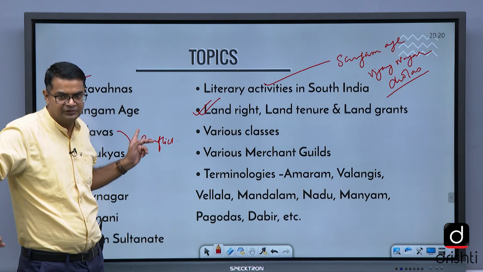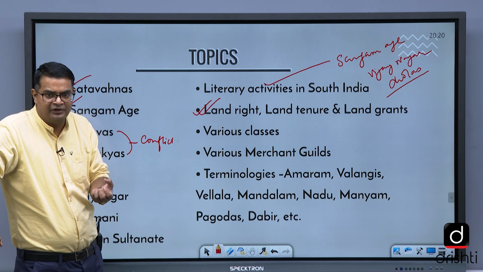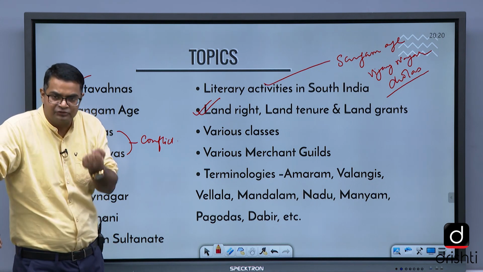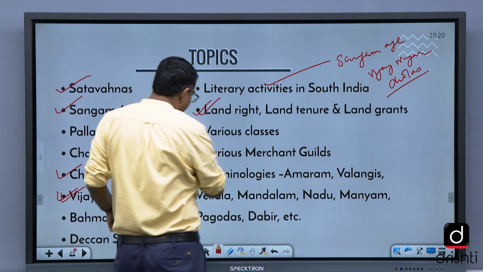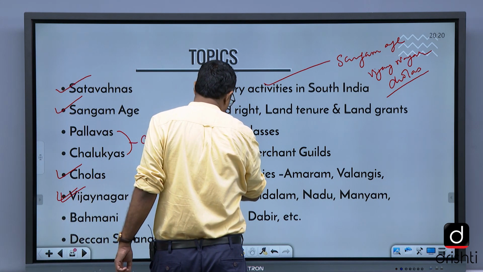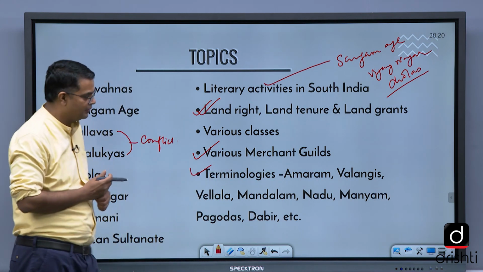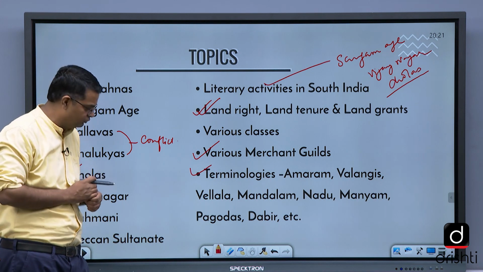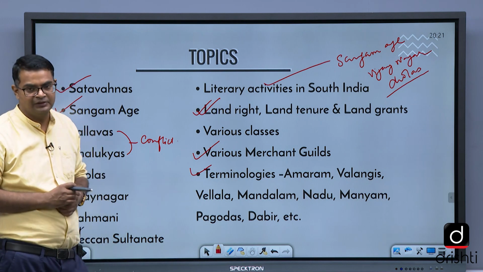Then the Sangam age. Sangam literature, how it helps in the reconstruction of the cultural history, political history and socio-economic history of that period. Various classes, various merchant guilds, the terms and terminologies: Amaram, Valangai, Vellala, Mandalam, Nadu, Manyam, Valanadu, Pagodas, Dabir. You should know all these terms.